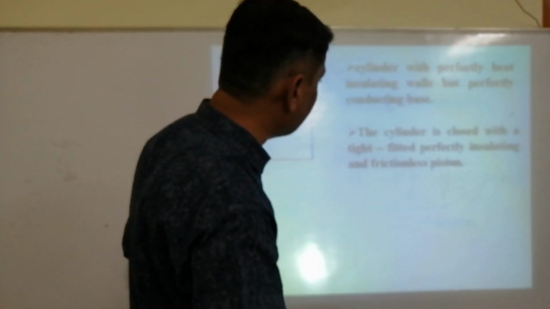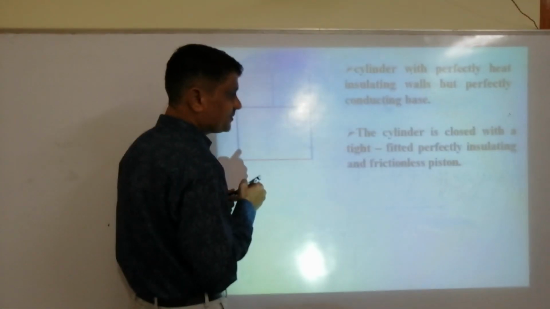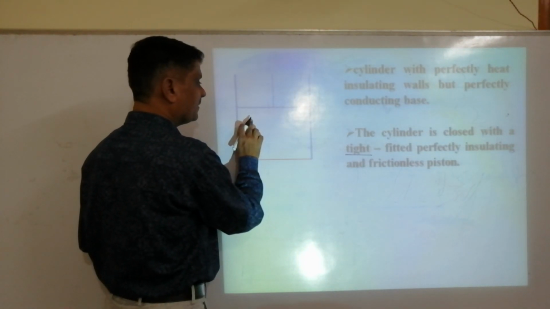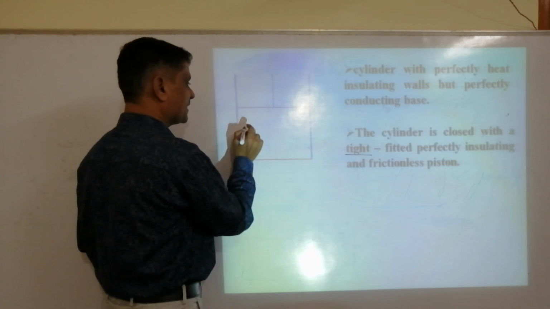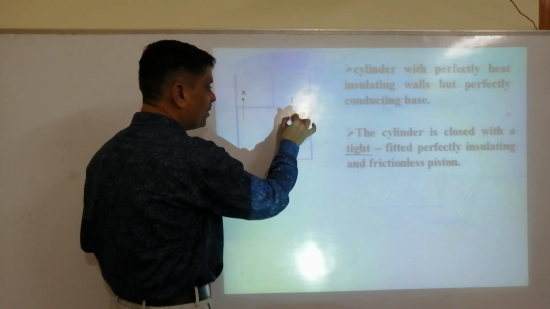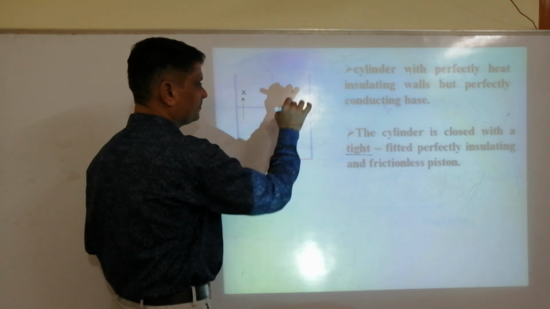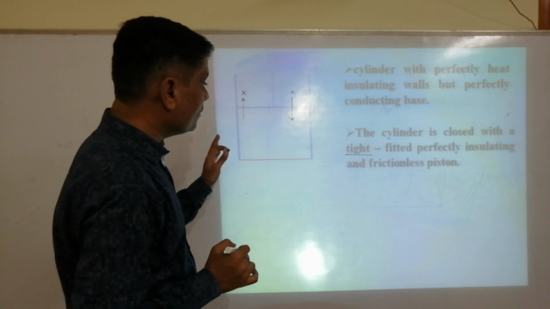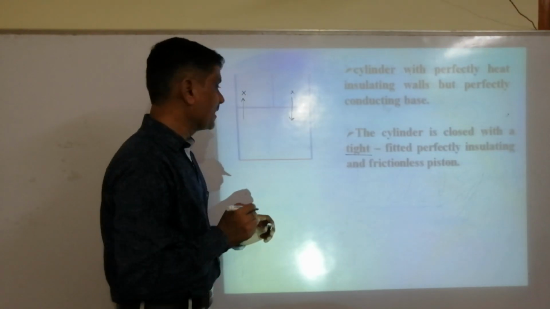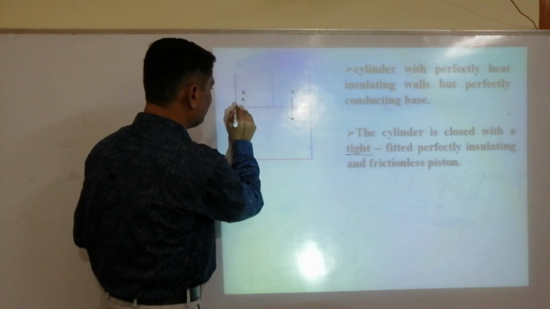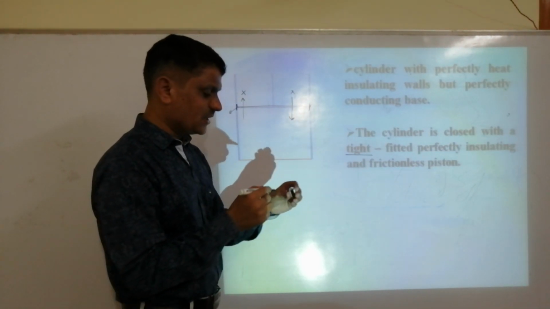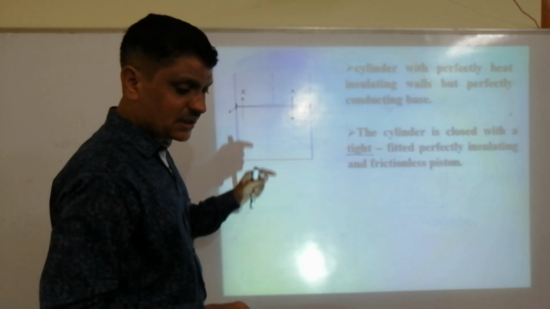And this cylinder is fitted with a piston. This piston is airtight. Airtight means no air can go from inside to outside, or no air can enter into the cylinder. And remember, as I told, this piston is also non-conducting, and there should not be any friction between the walls of the cylinder and the piston. It is a frictionless, airtight, non-conducting piston.